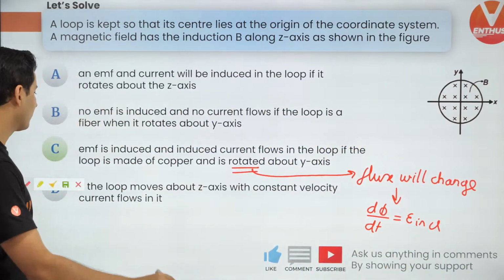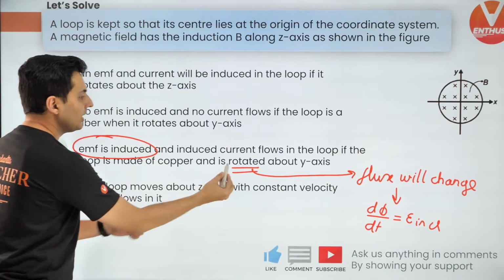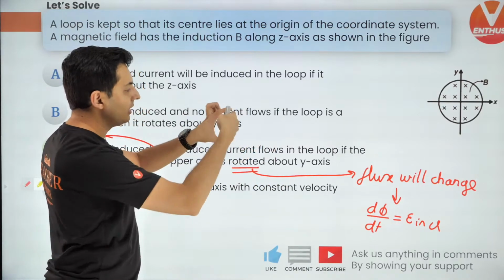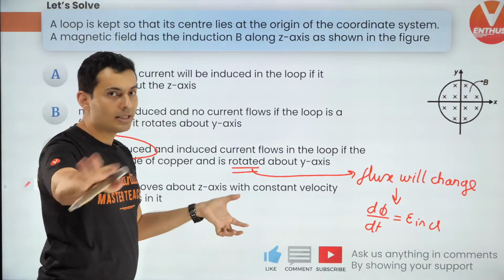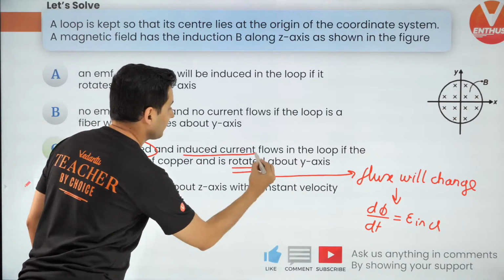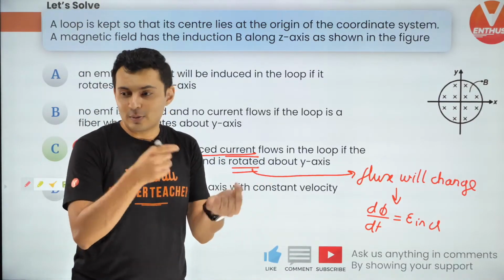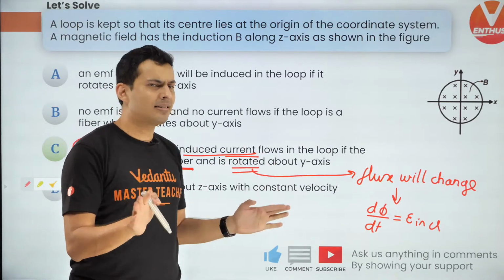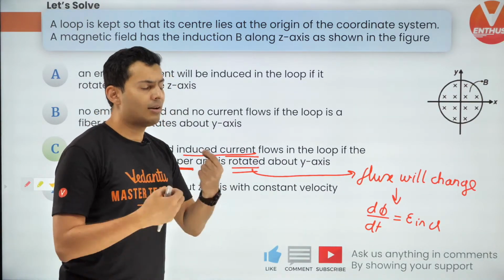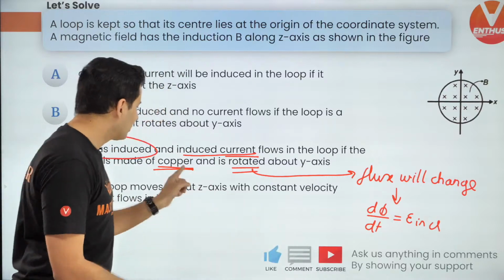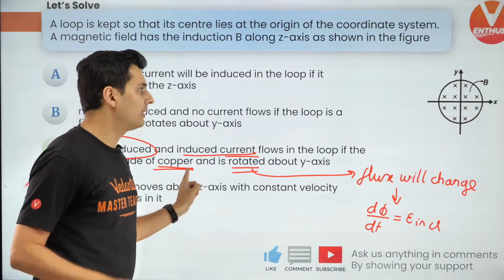So that is very clear. So EMF is induced only if it is rotated, because only then the number of lines which will cut will change. And current will be only there if it is made of copper. Remember, you need a conductor for the flow of current. Hence, not necessarily copper, you can have iron, you can have aluminum, but some conductor. So the significance of copper here is just for conductor.